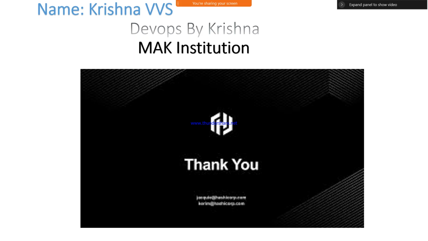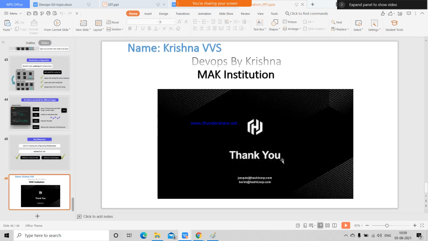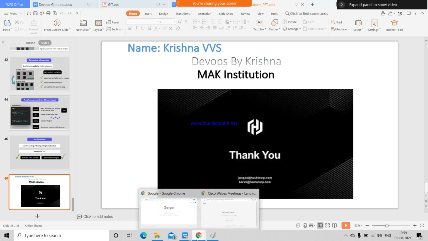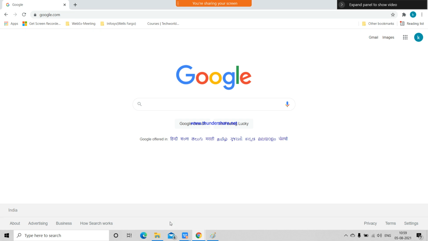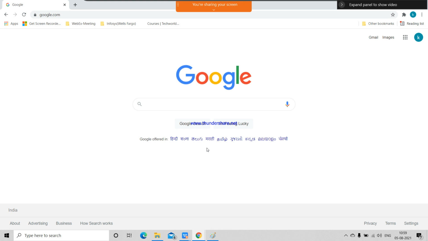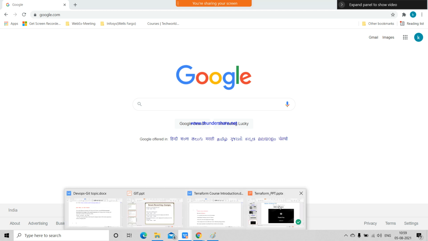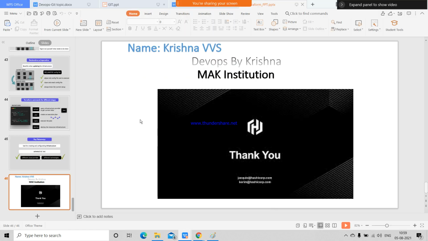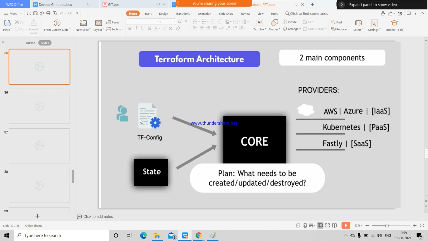So that's all for today. Like that we can set up complete infrastructure. Clear everyone? Do you have any queries here? Tell me. Tomorrow I will show you how to do the complete Terraform setup. Later we will discuss the complete Terraform script. In this picture I am trying to show you one more time, so please observe.